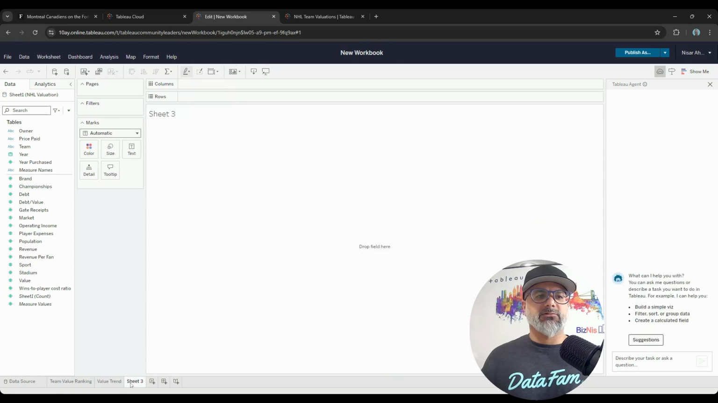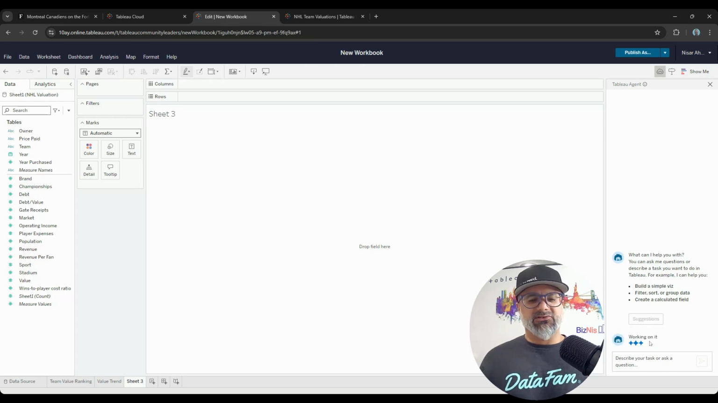Okay, now let's create a new worksheet. Now I don't know what else to show. Let's suppose I'm stuck. I've hit a roadblock. I don't have any ideas on what to do. Let's now try to see what suggestions Tableau Agent has for us.